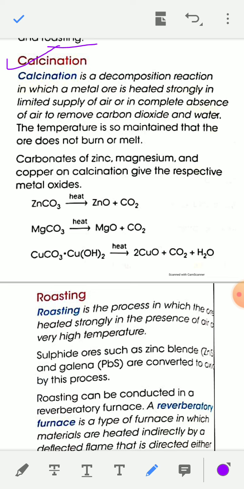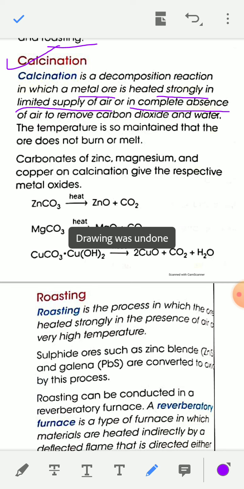The definition of calcination: it is a decomposition reaction in which a metal ore is heated strongly in limited supply of air or in complete absence of air to remove carbon dioxide and water.